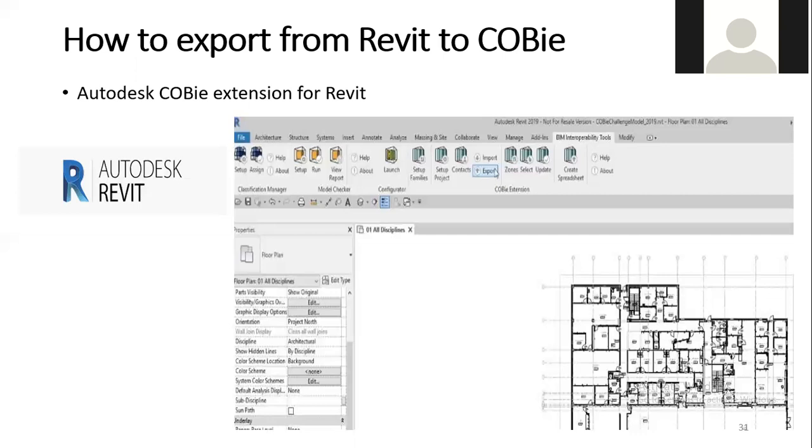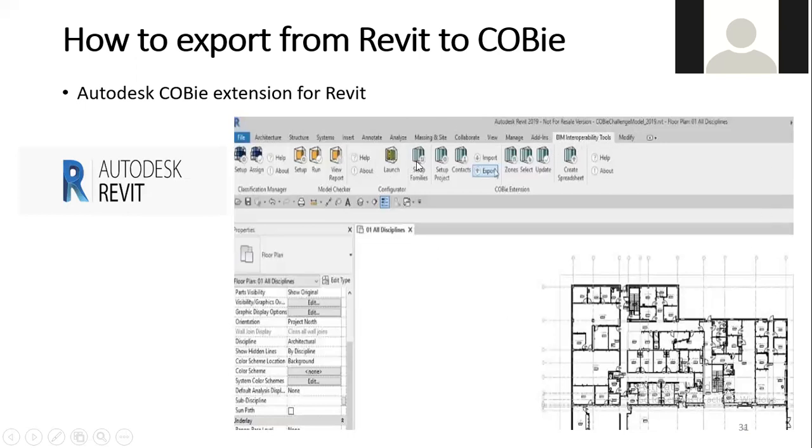That can be done by adding an extra plugin to Revit, and the plugin name is BIM Interoperability Tools. You can see in the second image the extra tab I have added here in Revit.